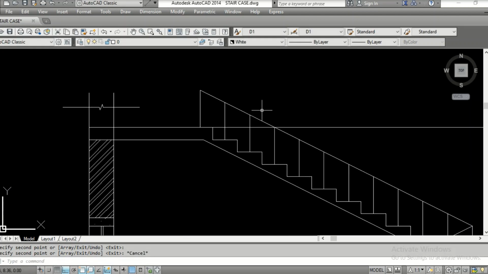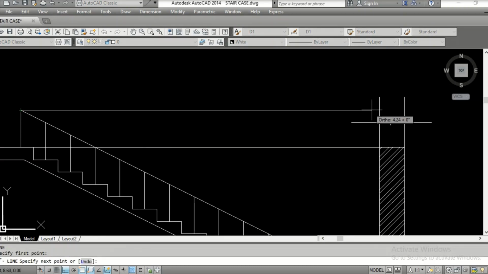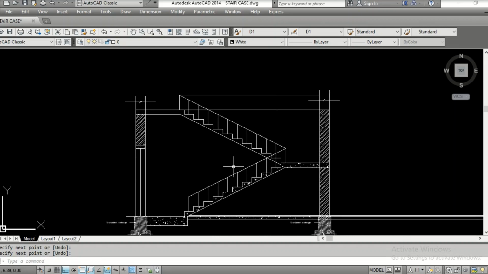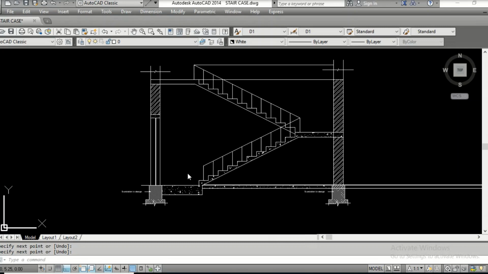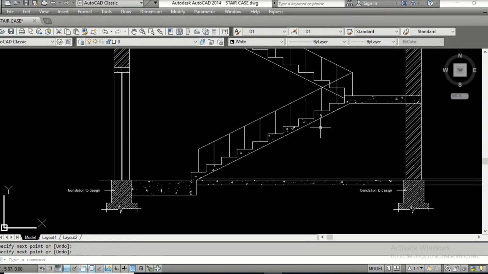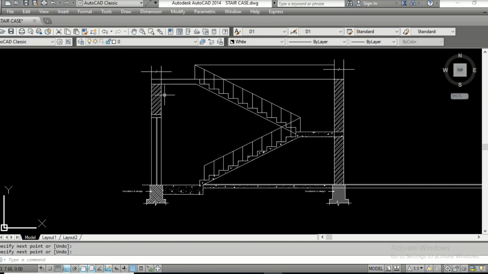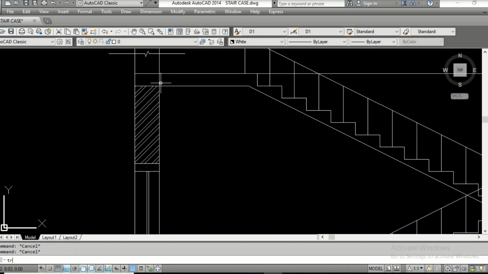Okay, then again this line you can show here. So this indicates that there is a railing again, because you are going up the steps like this, landing here and again going here and going to the top floor. Now let's put the dimensions. So let us see how much this landing width is, what is the height of the building, and all those things we'll check out. Trim, we can just trim all these things here.